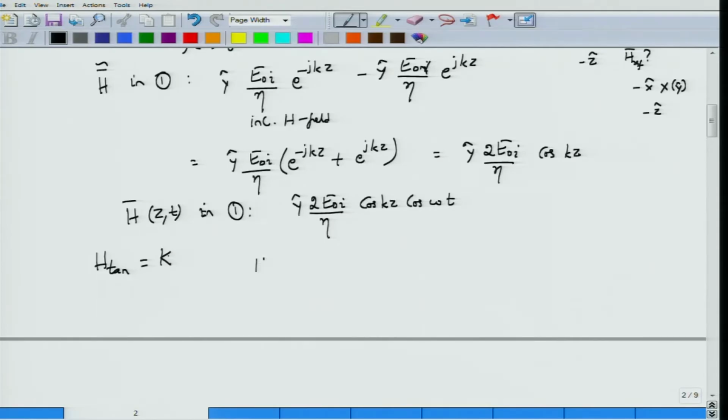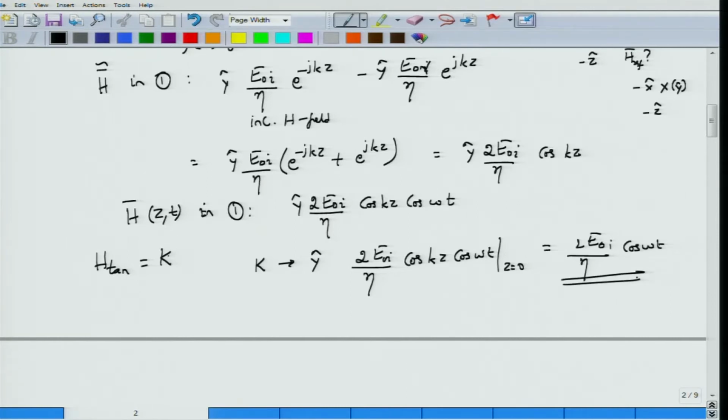So you have the sheet current K along y direction, with a numerical value equal to 2 E0I by eta cos kz cos omega t. Of course, this must be evaluated at z equal to 0. So this would be 2 E0I divided by eta cos omega t. So there is a sinusoidal current sheet right on the conducting surface which would be non-zero, and this current sheet would generate a magnetic field of its own, and then it would induce what is called a radiation pressure on the conducting surface.